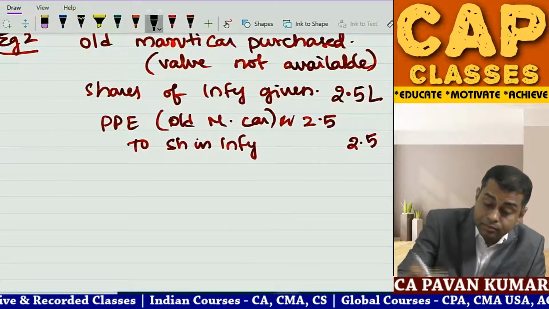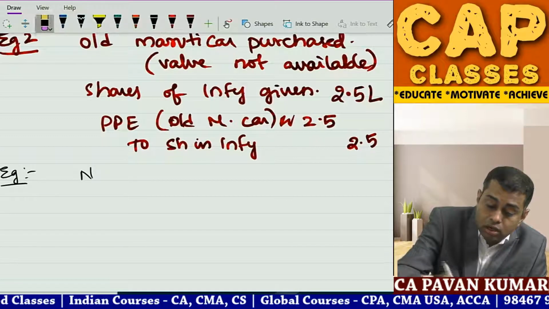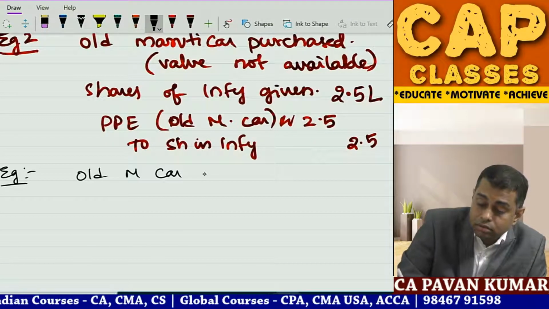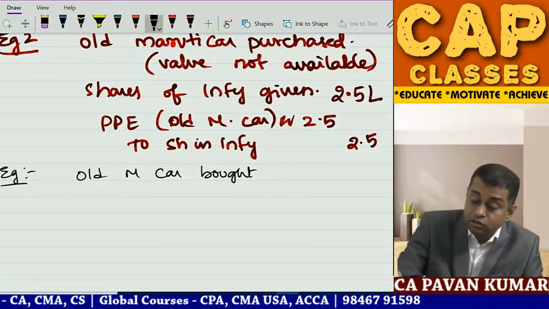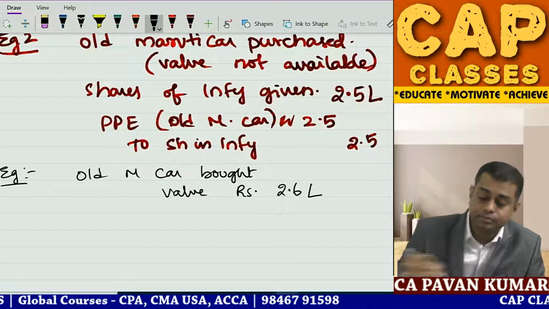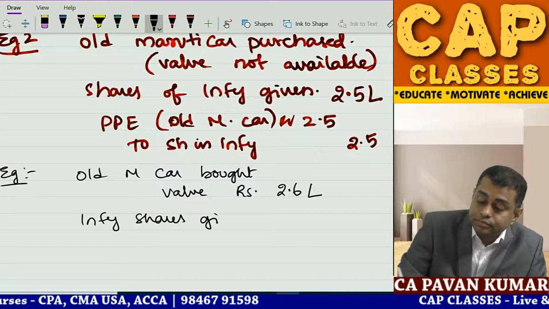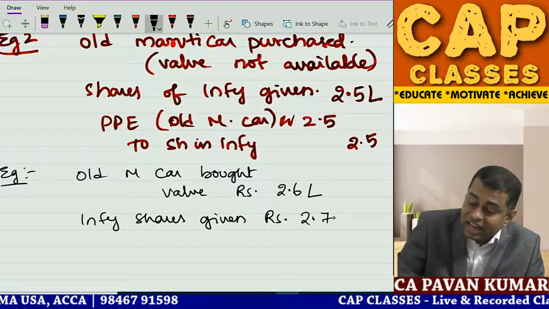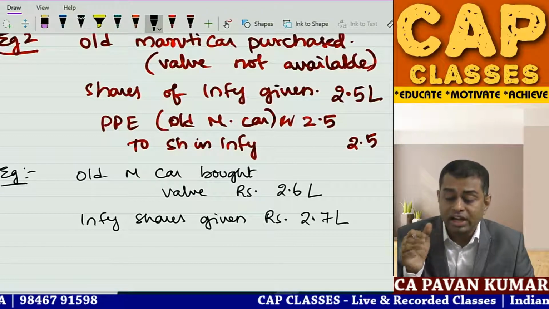Look at example 3. Old Maruti car bought. Value rupees 2.6 lakhs. In consideration, Infosys shares given. How much is it? 2.7 lakhs. Infosys shares given 2.7 lakhs.